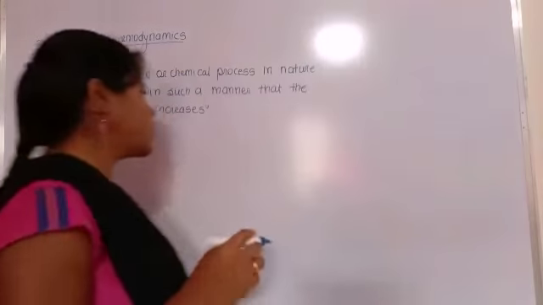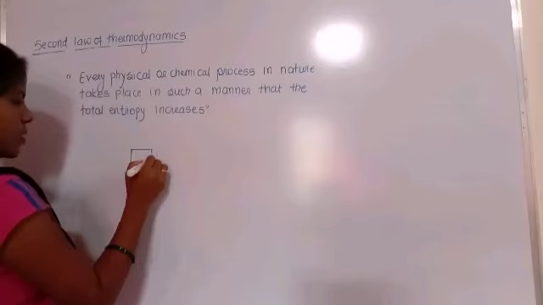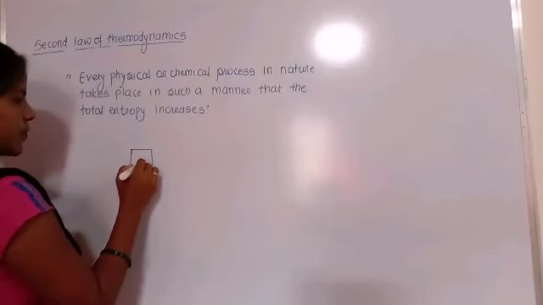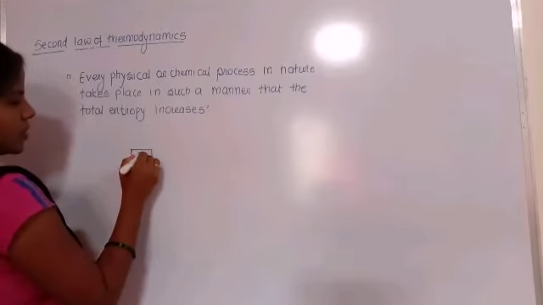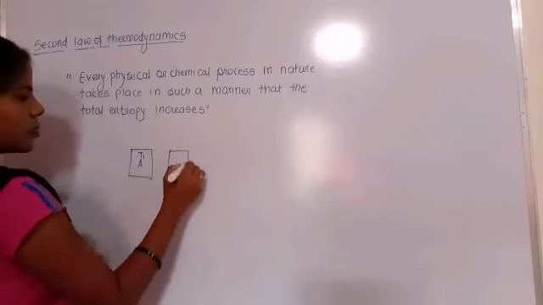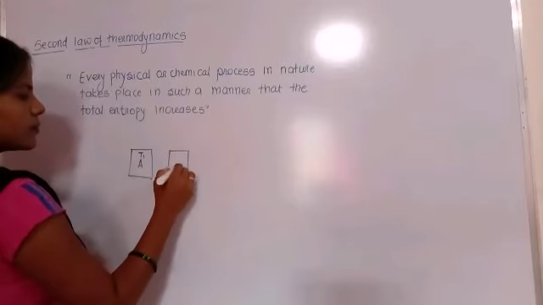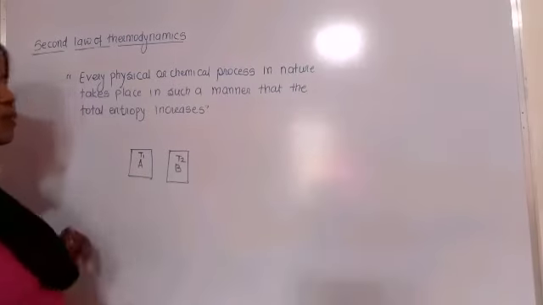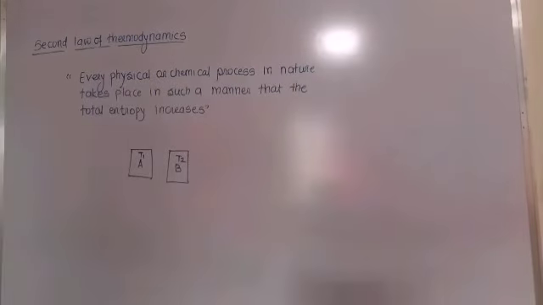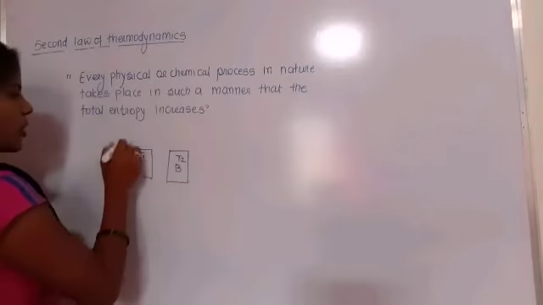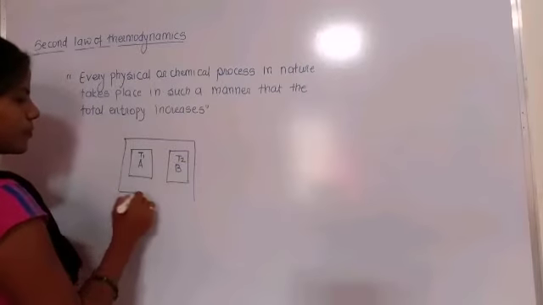This is the first body, body A, which has a temperature T1, and this is the second body, body B, which has a temperature T2, and the two bodies are placed in contact with each other.